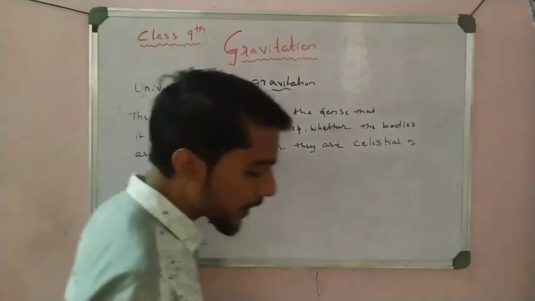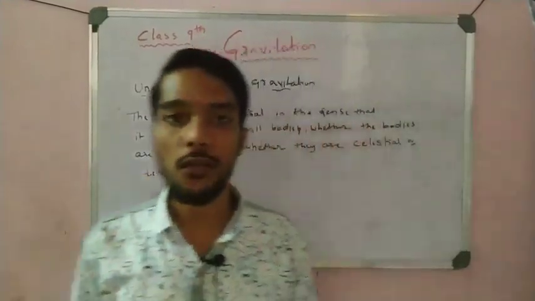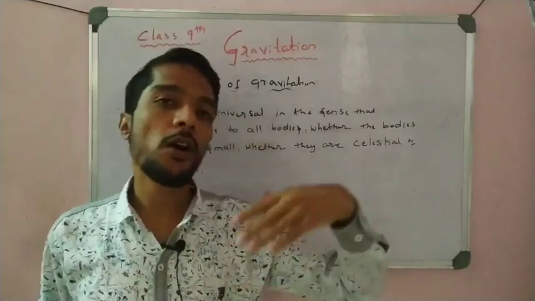So in that sense we say that it is the universal law of gravitation. It is not only for earth, it is for all the objects in the universe.